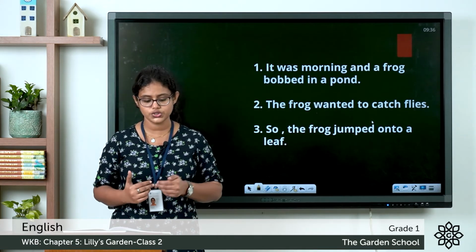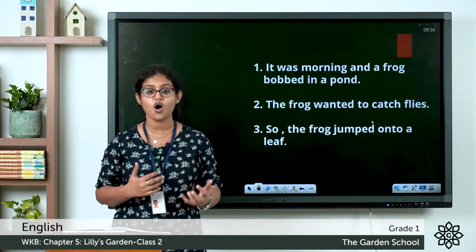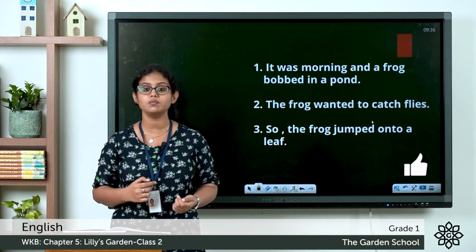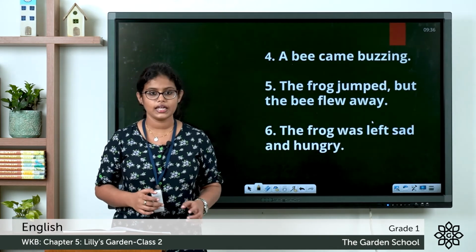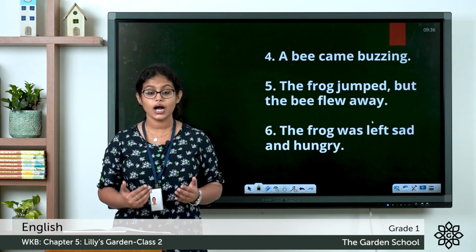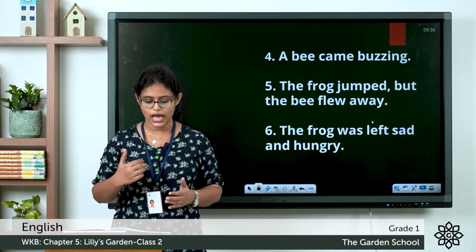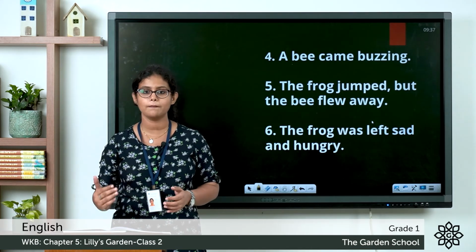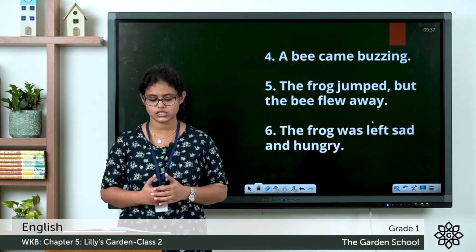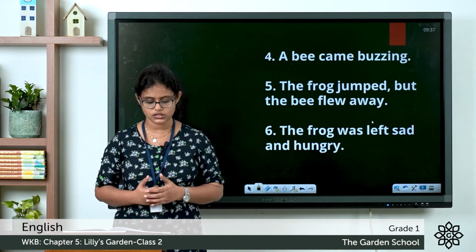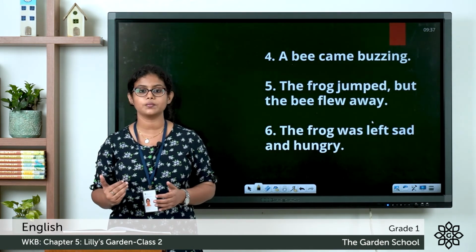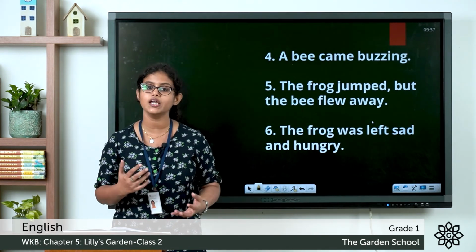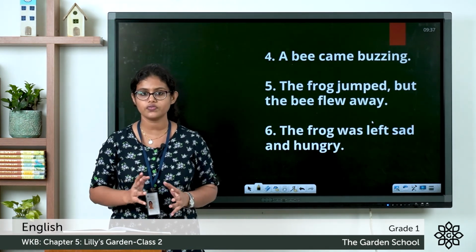Then what comes after that? So the frog jumped onto a leaf. So the frog wanted to catch flies, so what happened? The frog jumped onto a leaf. After that, a bee came buzzing. So as the frog jumped onto a leaf, what happened? A bee came buzzing. That is the fourth sentence. Then after that, the frog jumped, but the bee flew away. So as the frog jumped, what happened? The bee flew away. So that is the fifth sentence.